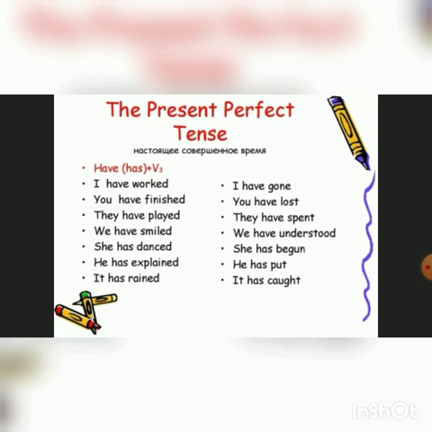They have played. We have smiled. She has danced. He has explained. It has trained. I have gone. You have lost. They have spent. We have understood. She has begun. He has put. It has caught.